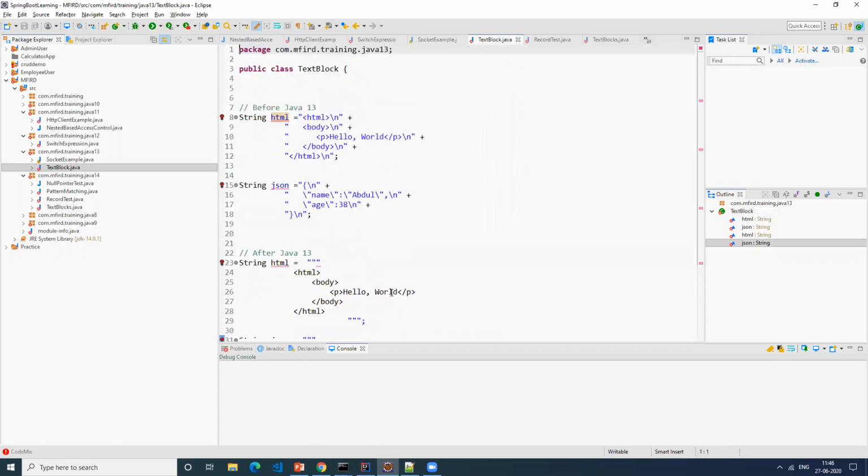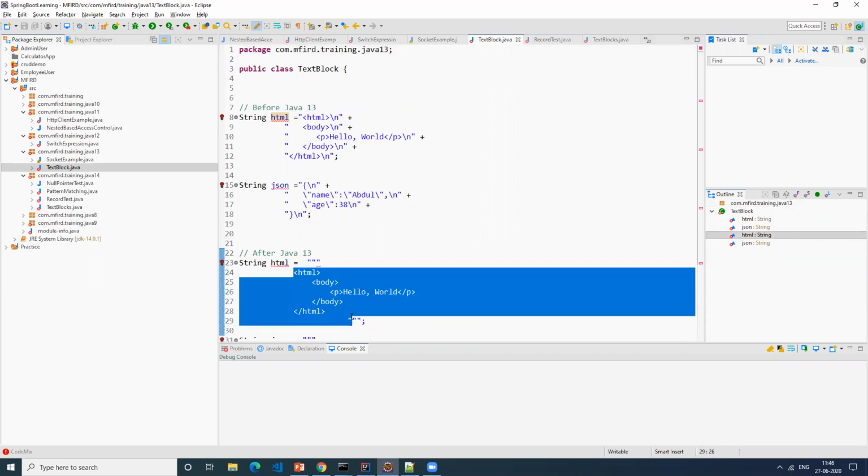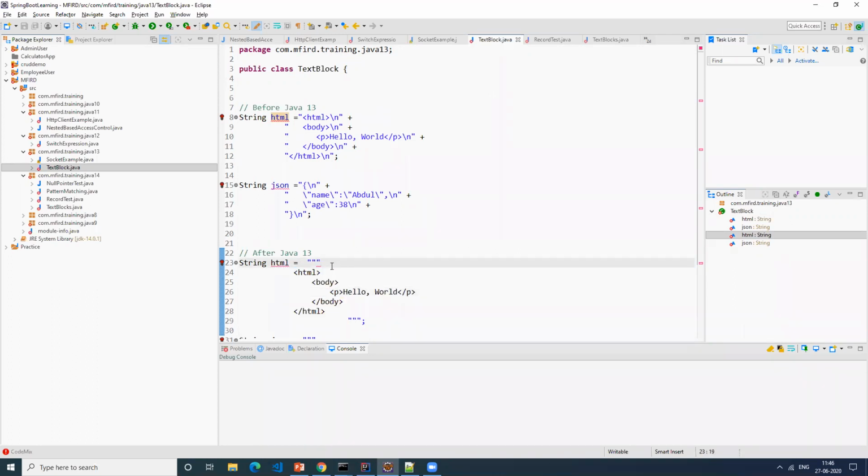So it is referring to only one object, is it? Yes. This entire thing is considered as one string. This is a new thing that they introduced in Java 13. Again, in Java 14, they did some more improvements to it. I will show you that.